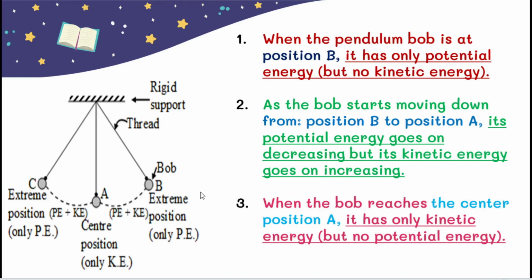Third point: when the bob reaches the center position A, listen carefully, this is the center position A. You can see the picture. When the bob reaches center position A, it has only kinetic energy but no potential energy. Why? Because the bob is swinging, and when it is in motion it has only kinetic energy. There is no potential energy.